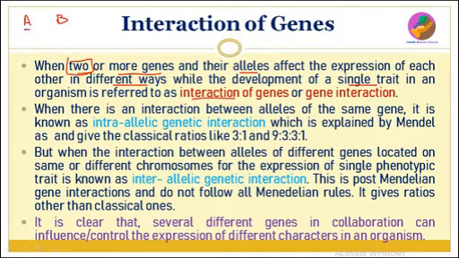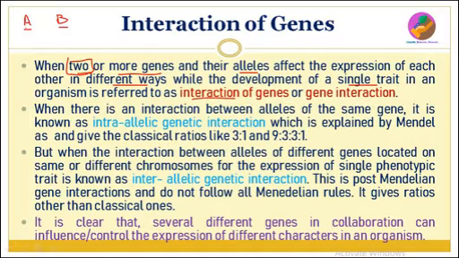So gene A sometimes affects the expression of B, and gene B can affect the expression of A, or alleles of gene A will interact with the alleles of gene B or affect the expression of gene B. So alleles of this A gene may affect the expression of alleles of gene B, and it is known as interaction, and it is for the purpose of the development of a single trait.